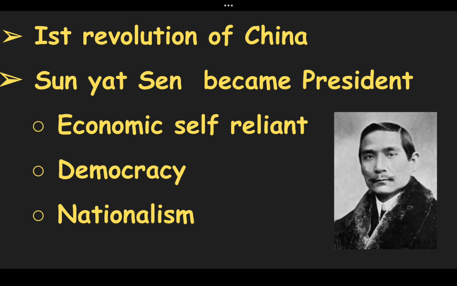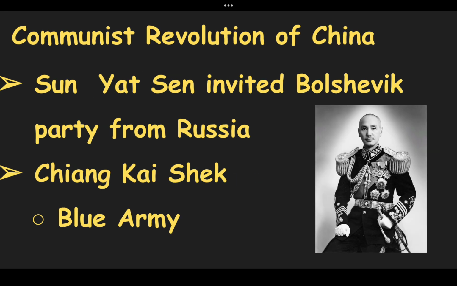Sun Yat-sen invited members of the Bolshevik Party from Russia to reconstruct China. These leaders of the USSR spread communism in China, and the Communist Party of China was established under Mao. Mao targeted landlords and capitalists. He believed in violent revolution. Mao created a huge peasant base. During the World Economic Depression, the support for Mao increased.